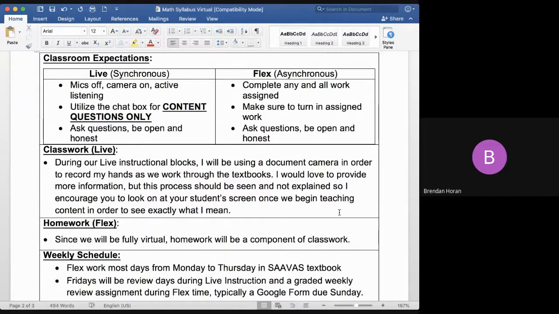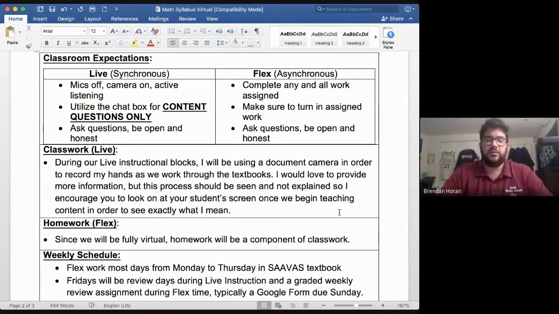Classwork here. So during our live instructional blocks, one of the things that we'll be using a lot is something called a document camera. And it's the ability that I have here to record my hands working as if it were a typical whiteboard. So I'm going to stop presenting my screen right now. And I'm actually going to switch over to the document camera right here.